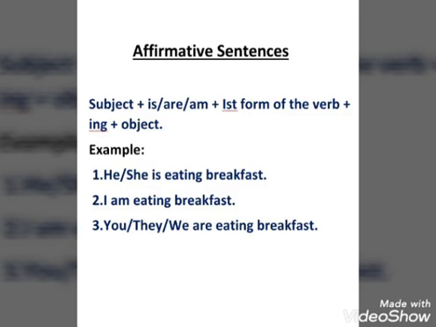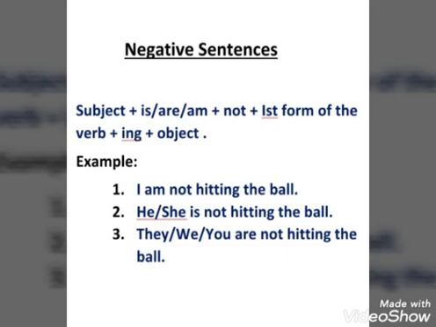So now we look at the next type of sentence. Next is, we have negative sentence, and this negative sentence also begin with the subject. So first of all we will use subject, then helping verb, is, are, am according to the number of the subject. Then we will use not. After not we will use the first form of the verb. We will also plus ing and plus object.